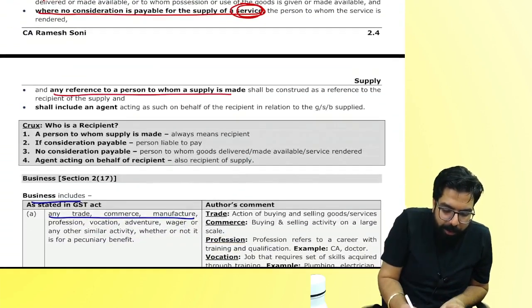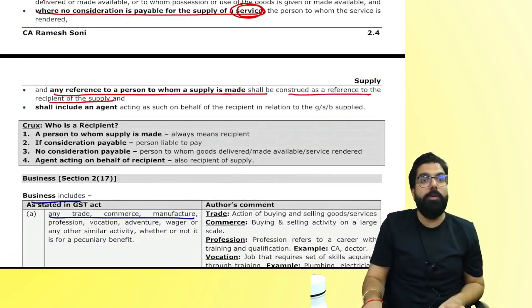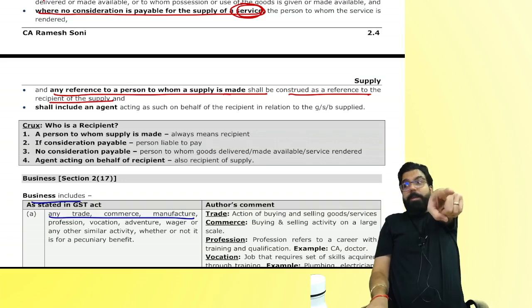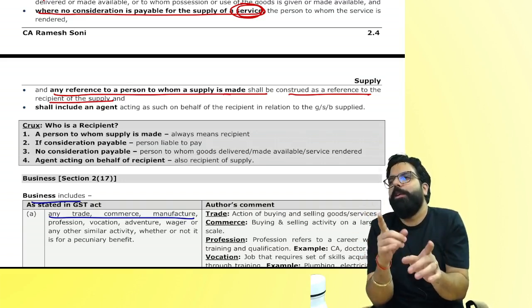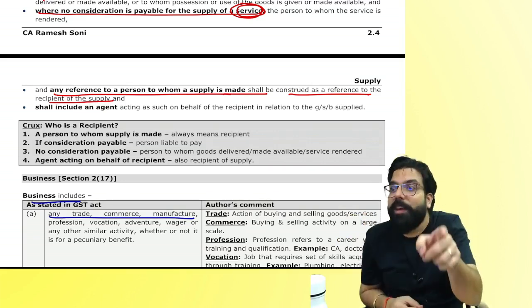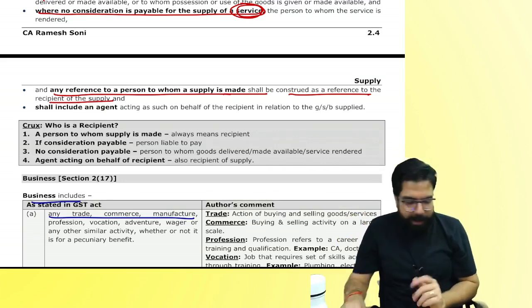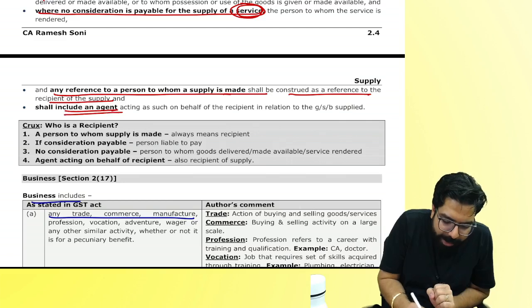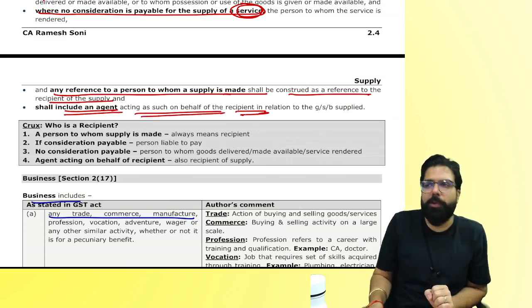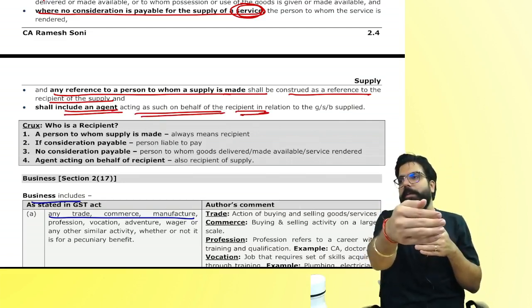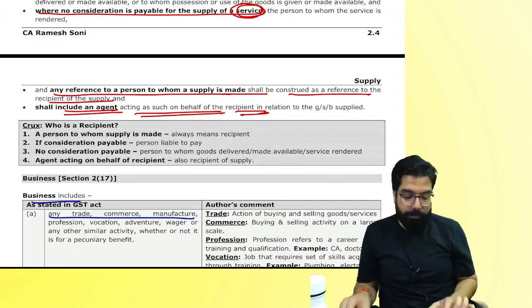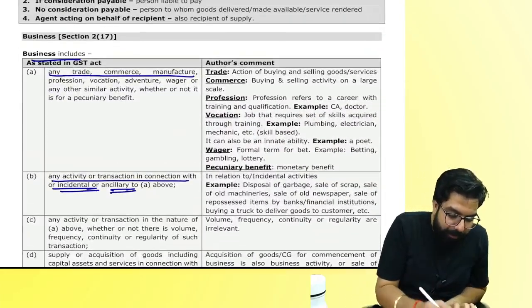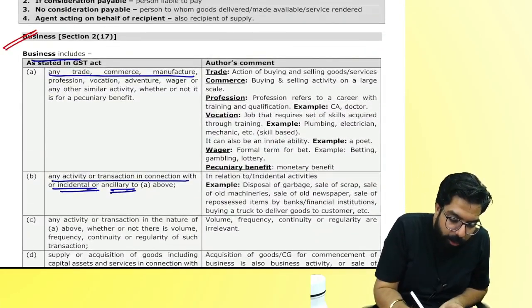Any reference to a person to whom supply is made shall be construed as a reference to the recipient. I gave him the supply. Who is he? Recipient. They are telling, whenever you say I gave him the supply, he is the recipient. And it will include an agent acting on behalf of the recipient. So supposing Naveen has one agent, I gave the goods to him. He is also the recipient. Nothing very important.